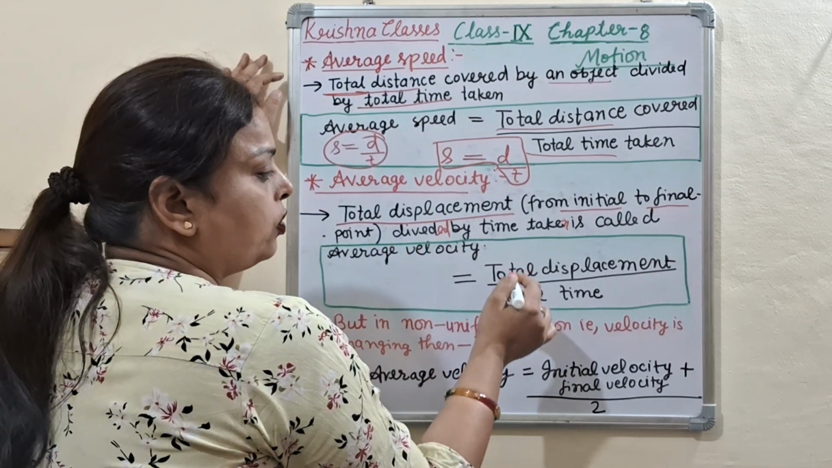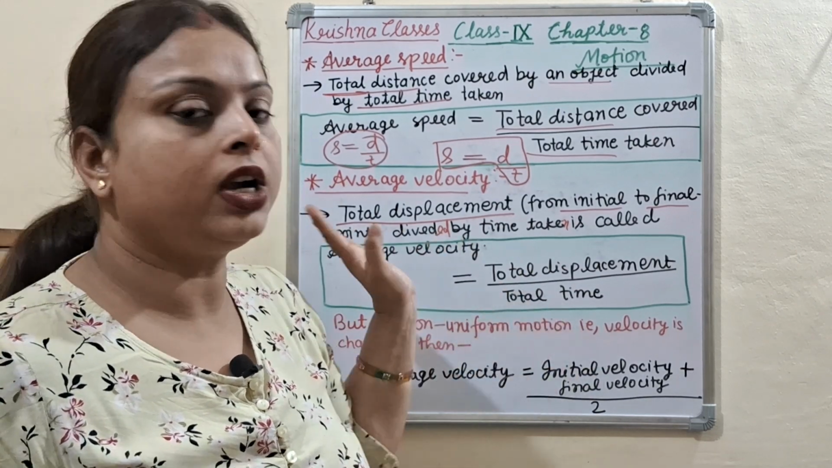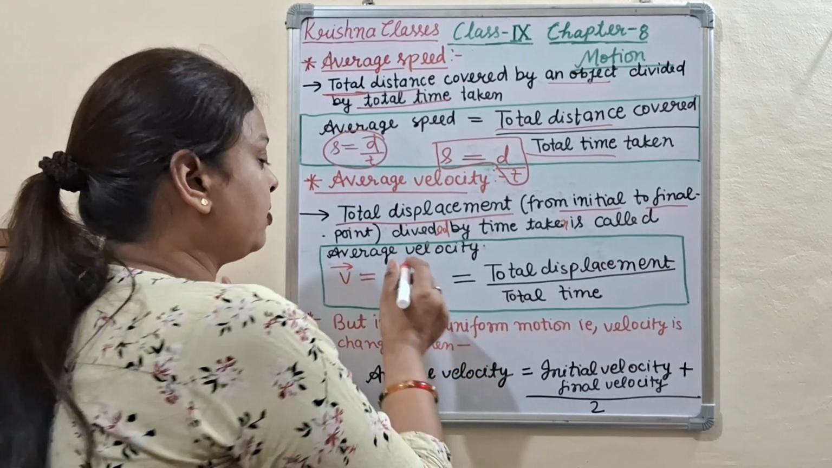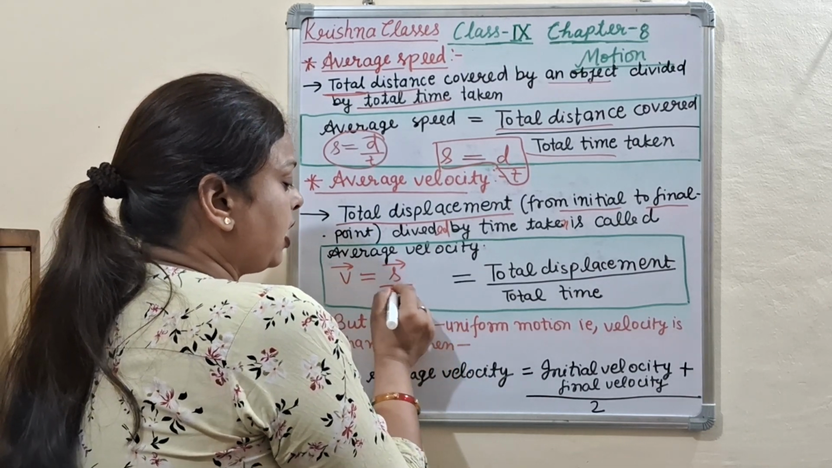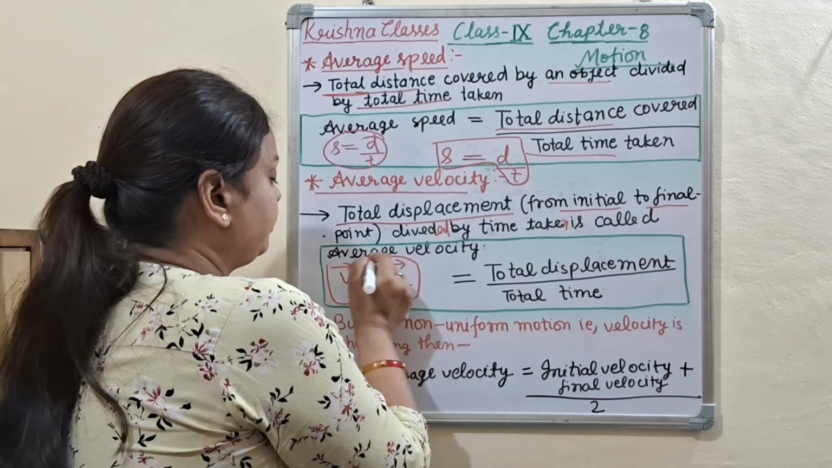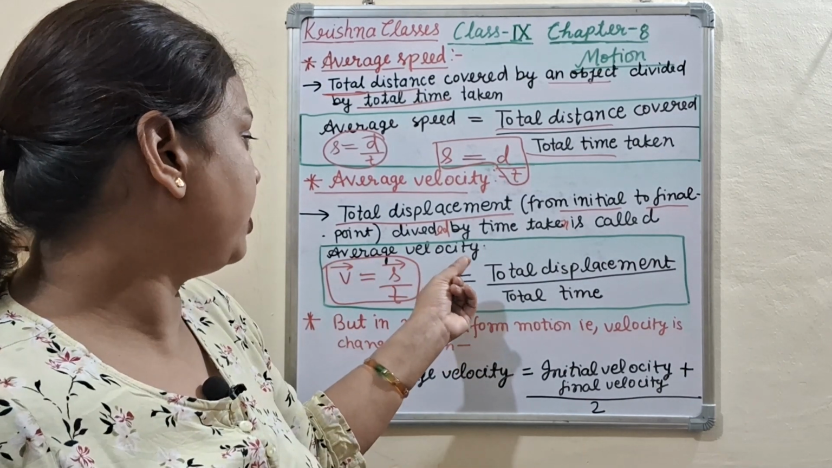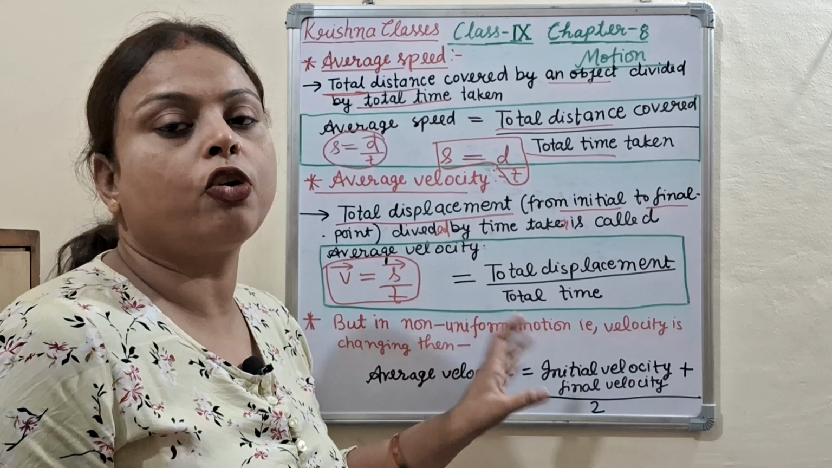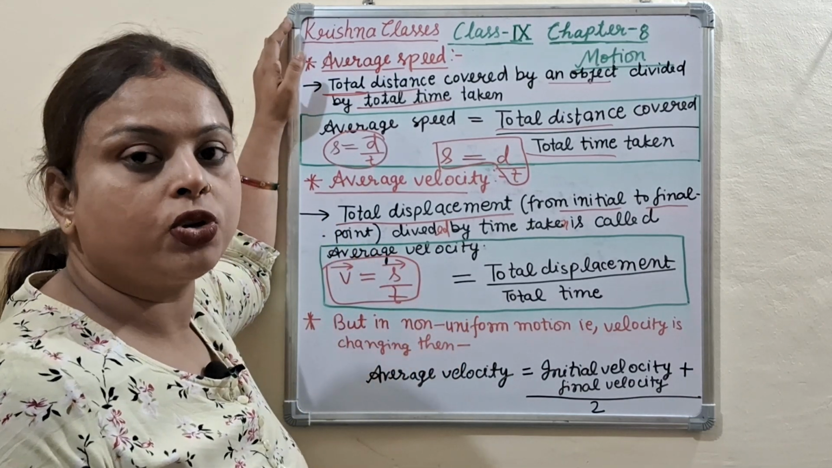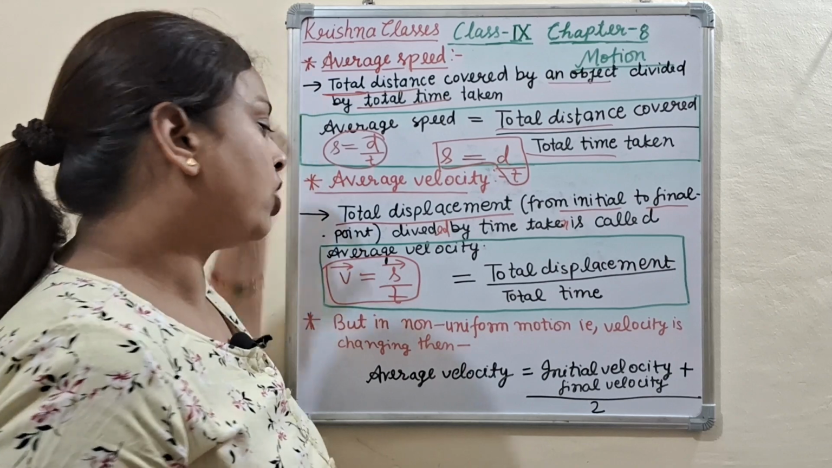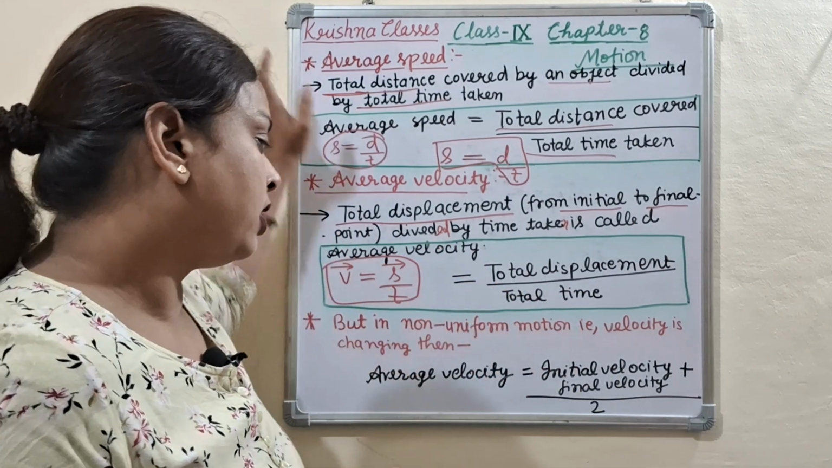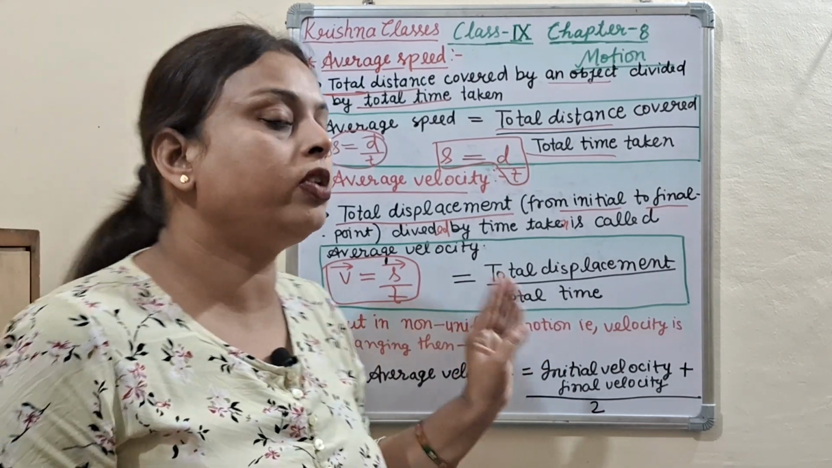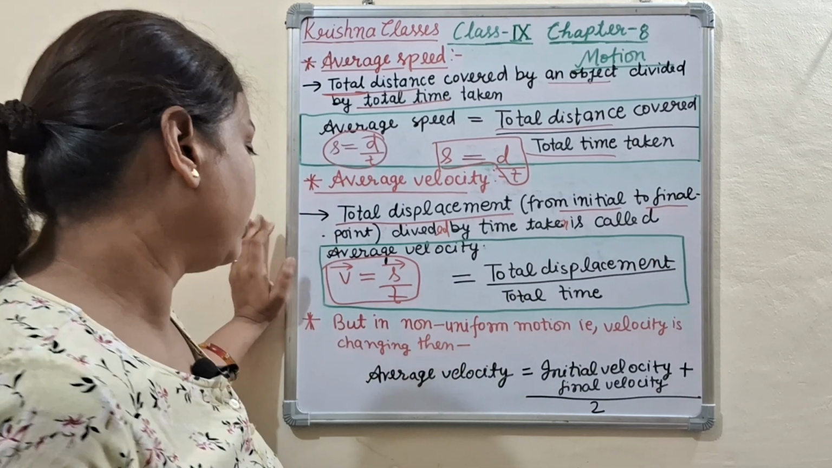Average velocity is equal to total displacement upon total time. But in non-uniform motion, when motion is non-uniform... what is uniform motion and what is non-uniform motion? You can watch my previous video for that topic. I explained there in very detail what is uniform and non-uniform motion. So you can watch for that.